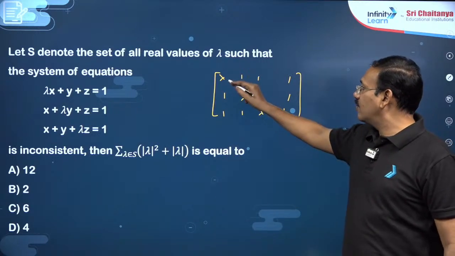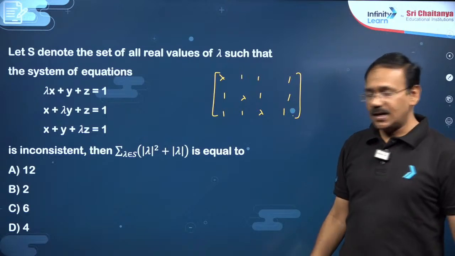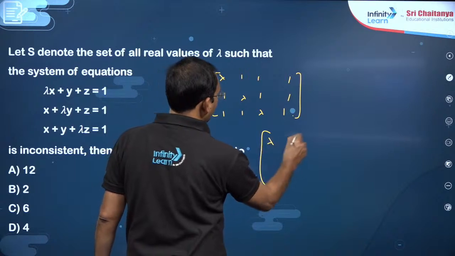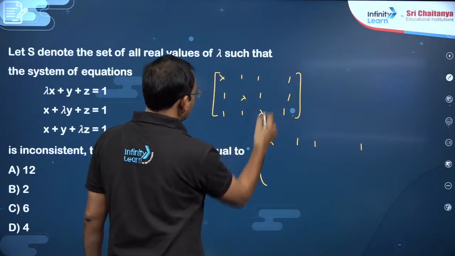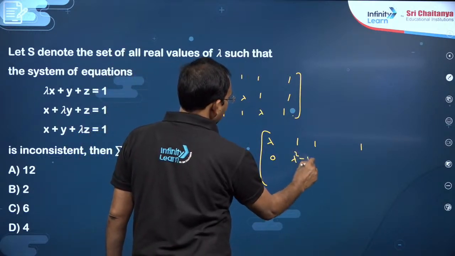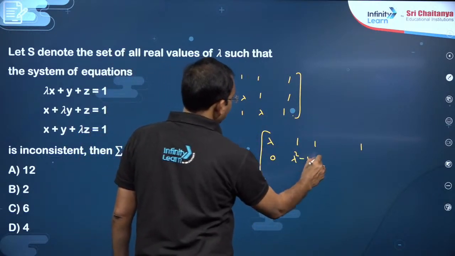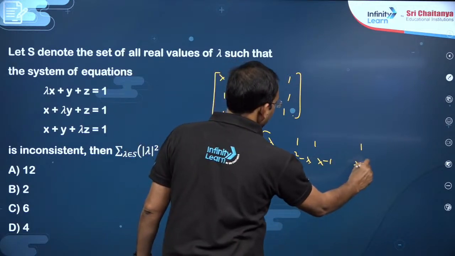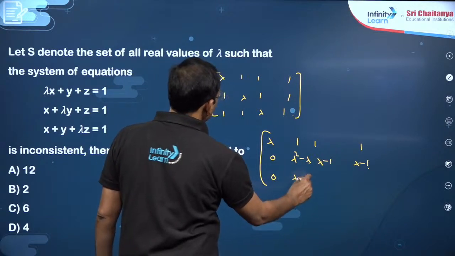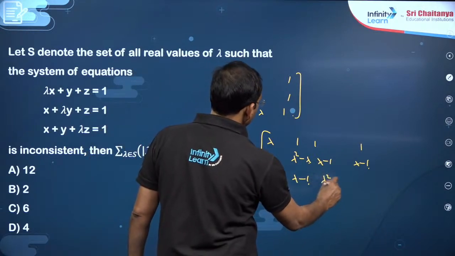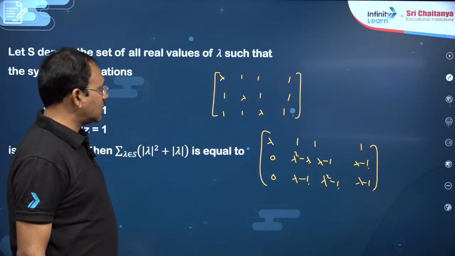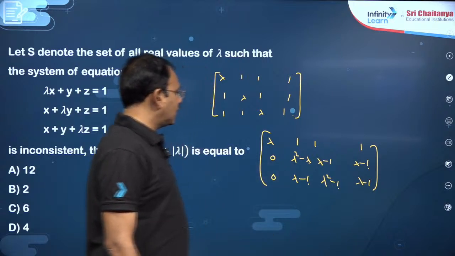You can also try by subtracting lambda here, dear students; the same kind of simplification will work. With the help of lambda, you can start with lambda 1 1 1. So, multiply this with lambda and subtract 0. This is lambda square minus lambda. Here also you multiply with lambda, lambda minus 1. This is lambda minus 1. Here also you multiply with lambda and subtract 0, lambda minus 1. So, here lambda square minus 1. This is lambda minus 1.